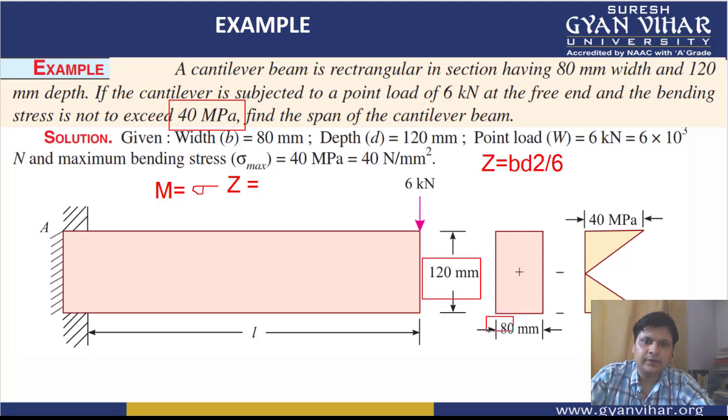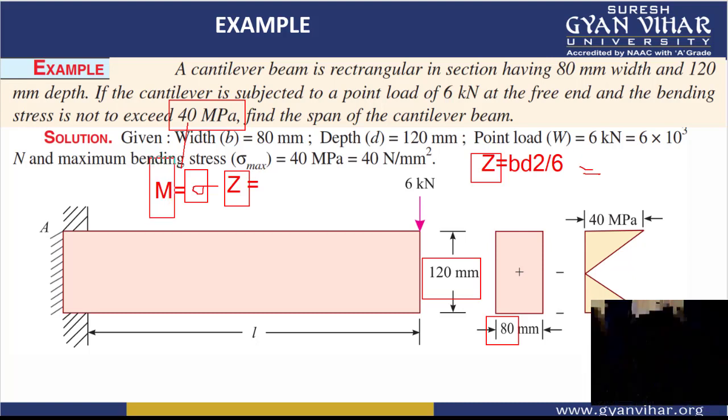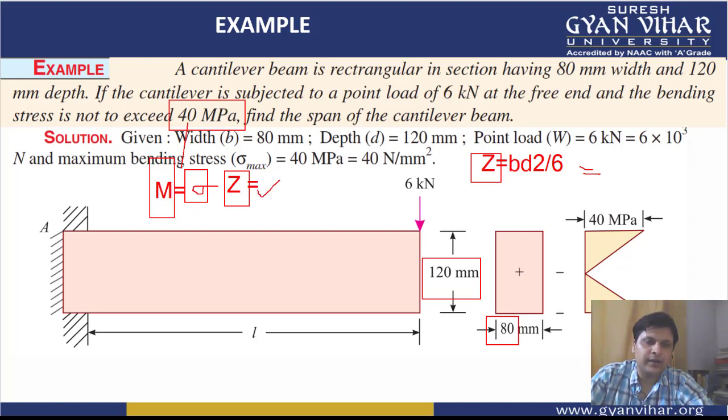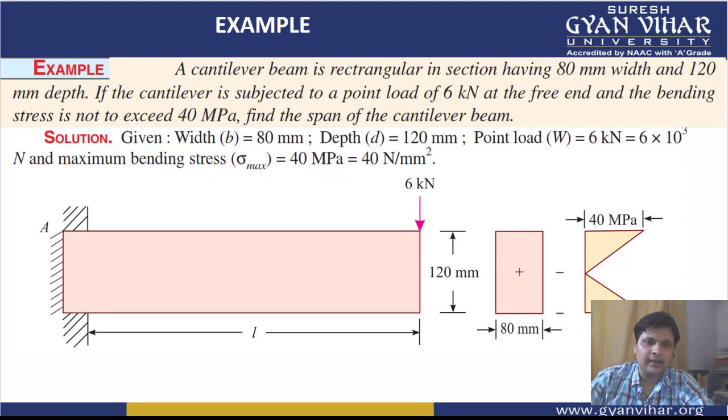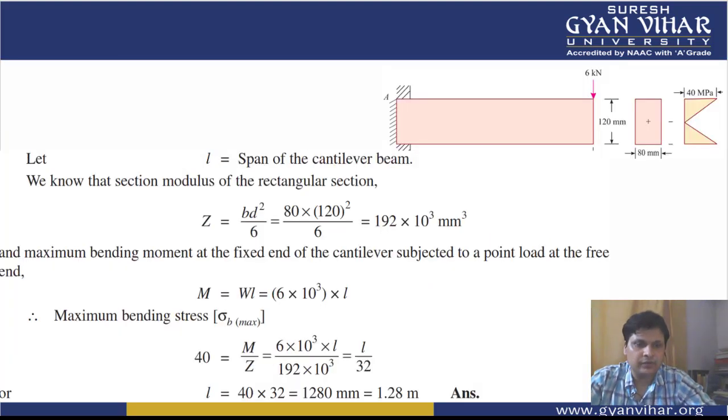Putting the values of B and D, both are given to us. This is your depth and this is your width, 80 and D. Based on it we can calculate the value of this Z, and we can apply it here, and the bending stress value is already given to us as 140 megapascal. Finally this bending moment can be calculated from here, and the equation of bending moment is also 6 into L. So we will equate this value obtained by the sigma Z formula with this particular value 6L, and through this L can be calculated. Let's see what is the solution.